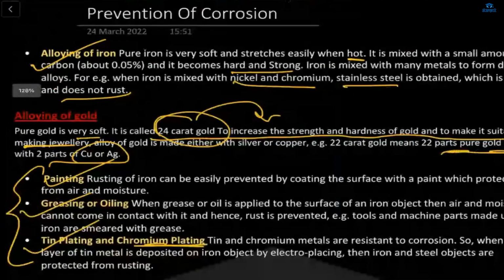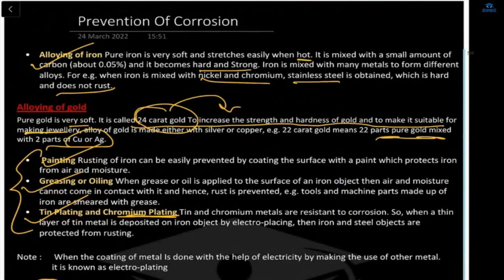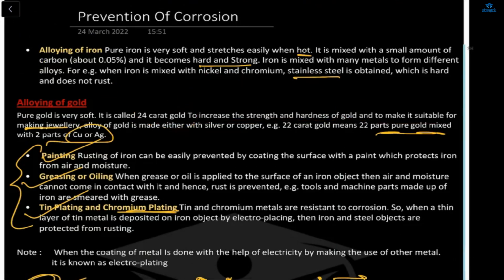Last is alloying of iron. Alloying of iron means the pure iron is very soft and stretches easily when hot. We can easily stretch it, correct? So it is mixed with a small amount of carbon and becomes hard. Why does iron become hard? Because we mix a small amount of carbon, then it becomes hard and strong. Okay?